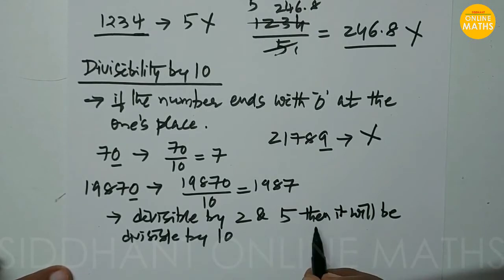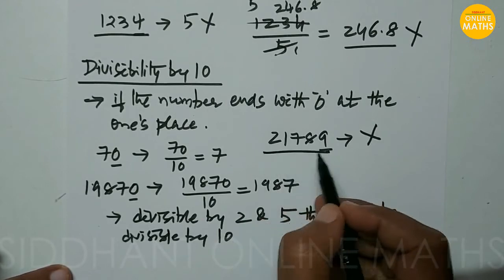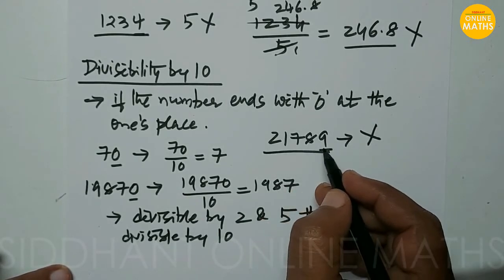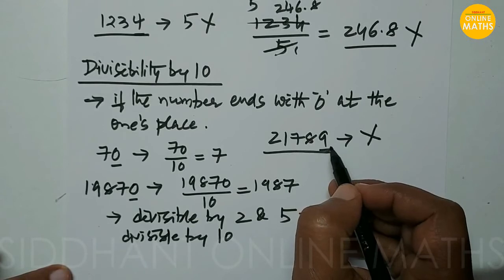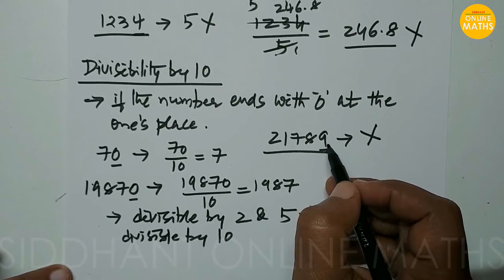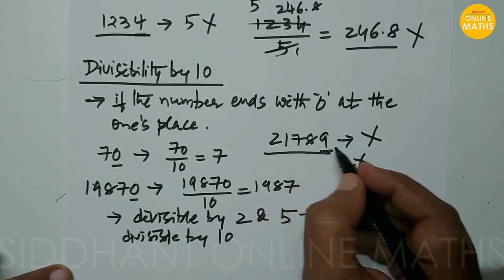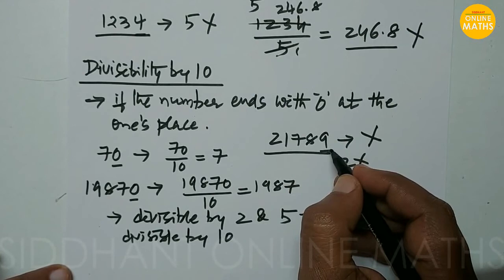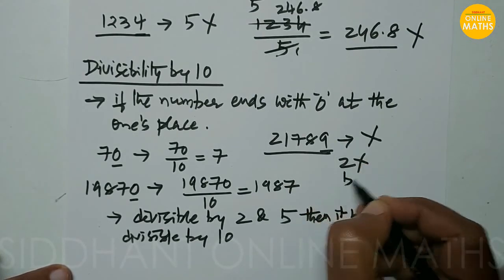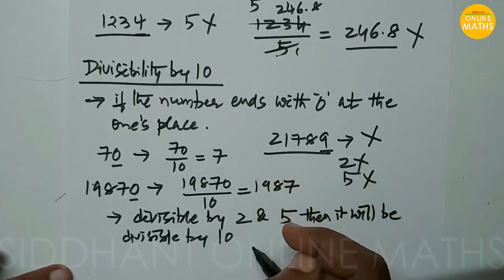Take the above example 21789. For divisibility by 2, we have to check the unit place: it should end with 0, 2, 4, 6 or 8. Here it ends with 9, so it is not divisible by 2. Also it is not divisible by 5 because it is not ending with 0 or 5. So the given number is not divisible by 10.